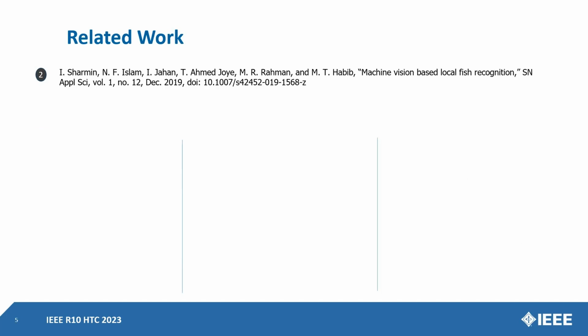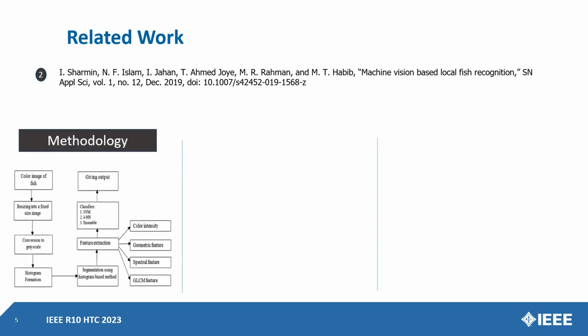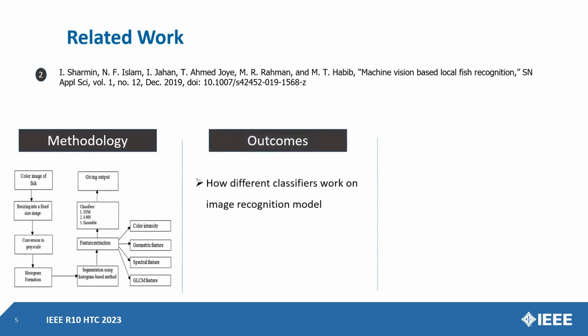We studied another work, which is machine vision based local fish recognition. In that work, first they converted the color picture into grayscale and resized it into a fixed size. Then they used histogram equalization and extracted the features. After that, they used SVM, KNN, and ensemble methods for classifying their images. From that work, we learned how different classifying layers work.